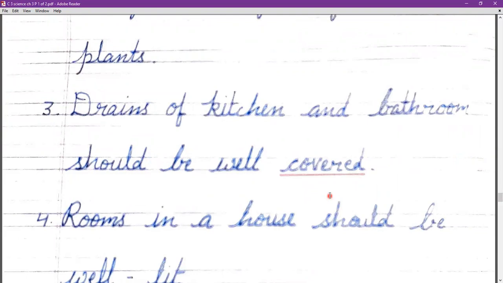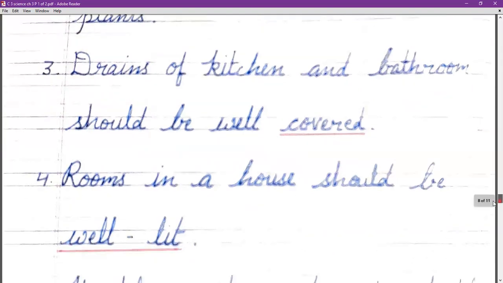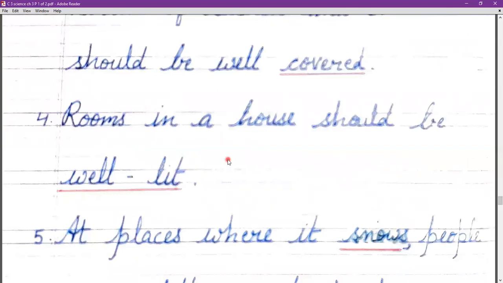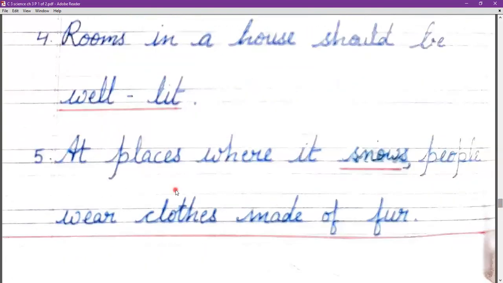Third, drains of kitchen and bathrooms should be well dash. Drains of kitchen and bathroom should be well covered, C-O-V-E-R-E-D, so that there is no infection of any germs. Fourth, rooms in a house should be dash. Our rooms of the house should be well lit, and neat and tidy all the time. Fifth, at places where it dash, people wear clothes made of fur. Wherever there is a very cold area with snow, people wear clothes made of fur. So the answer is snows, S-N-O-W-S.